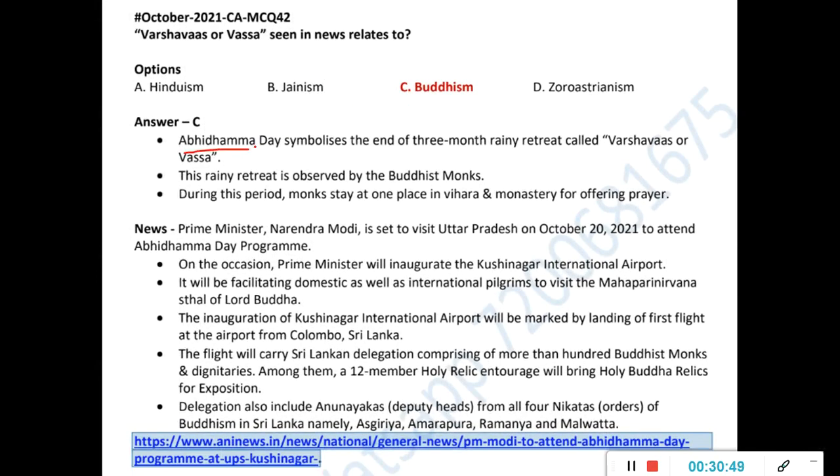Abhidhamma Day is there. The Prime Minister visited Uttar Pradesh on that day. That is the reason it is asked. Varshavas means in the rainy season, a 3-month rainy retreat. These Buddhist monks will be staying in one place in the Vihara. You should know what is Vihara, what is Chaitya.